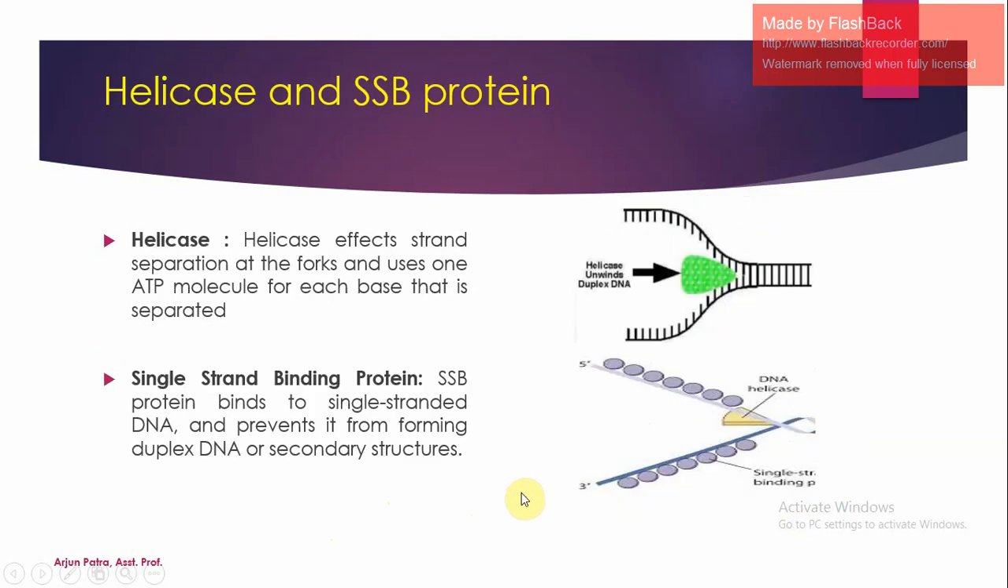Next, helicase and SSBP. Helicase is the enzyme which is responsible for unwinding the double helix. This enzyme releases or breaks the hydrogen bonds between the nucleotide bases, that is A, T, G, and C. Between A and T there are two hydrogen bonds, and between G and C there are three hydrogen bonds. Helicase breaks the hydrogen bonds between the nucleotide bases, and this takes place with the help of ATP molecules.